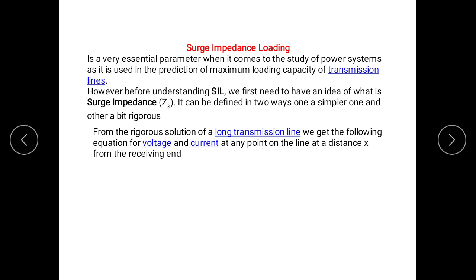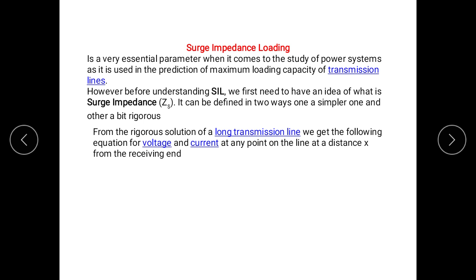So now we discuss on surge impedance loading. So surge impedance loading is essential parameter when it comes to the study of power system, as it is used in the prediction of maximum loading capacity of transmission line.